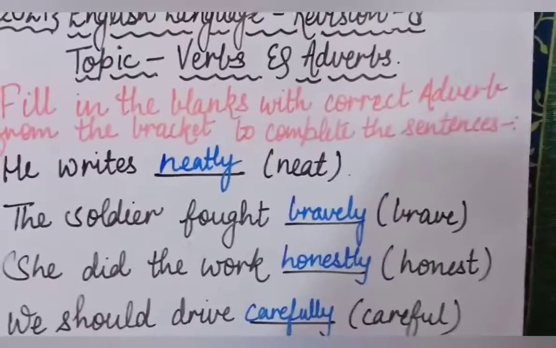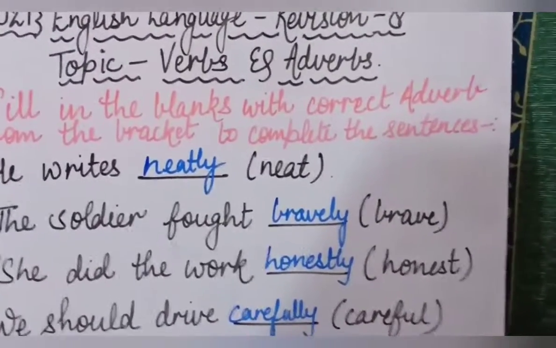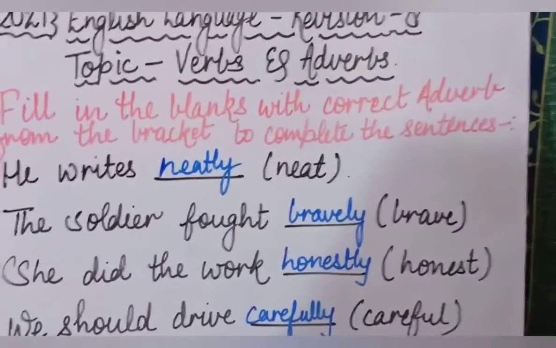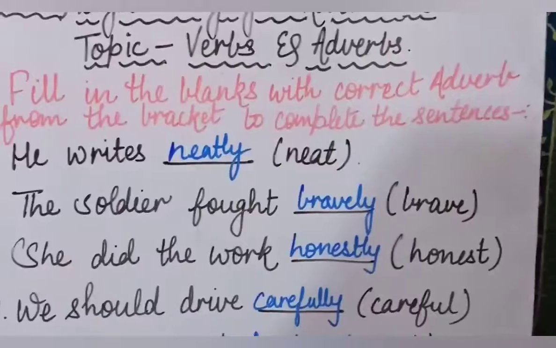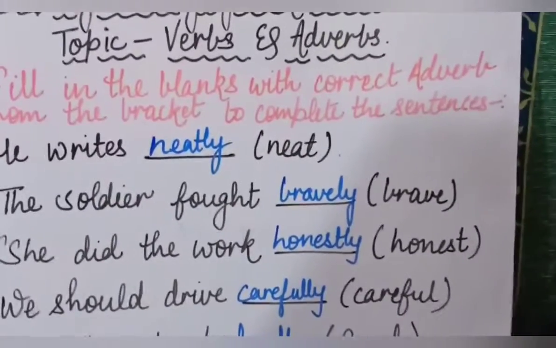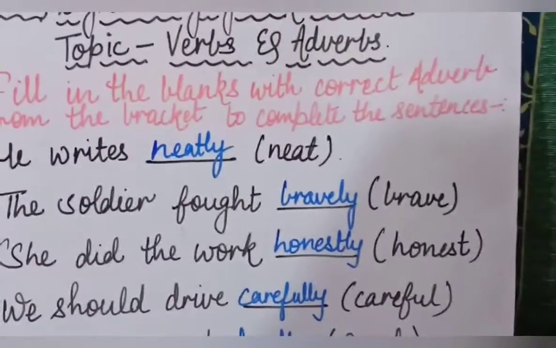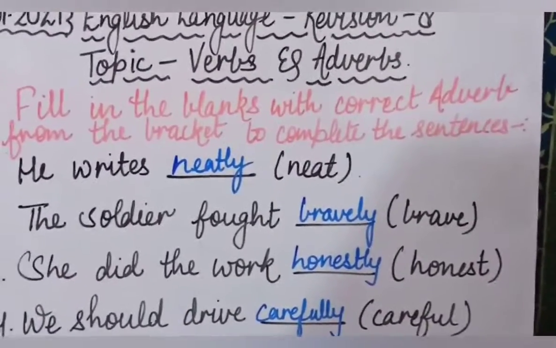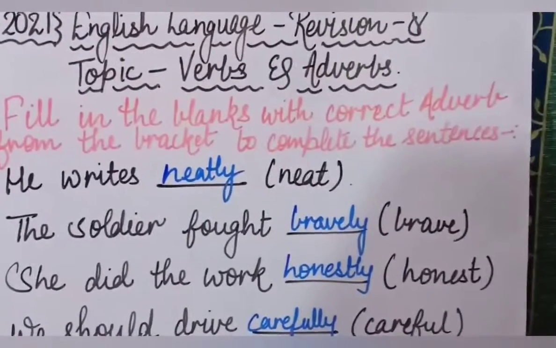as adverbs. Okay, these words, these adverbs tell us about how, when, where an action is done. ये words जो होते हैं adverbs, ये हमें बताते हैं कि कोई action कैसे हुआ है, कब हुआ है, कहाँ हुआ है. ये जो words होते हैं हमें ये बताते हैं. Is that clear? So adverbs basically are the words which tell us something more about verbs.